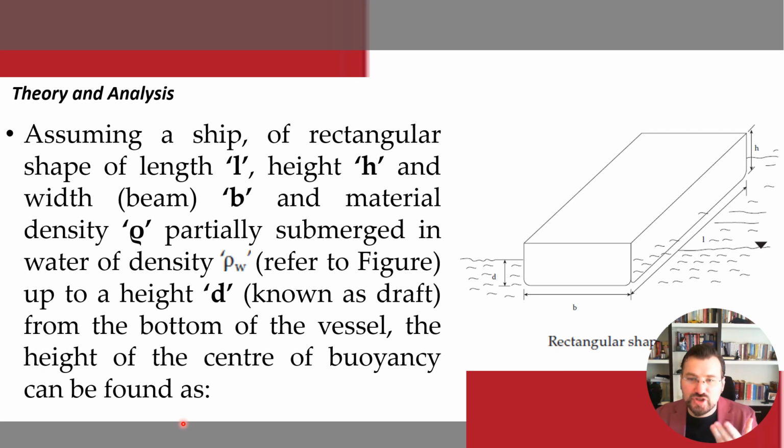So assume a ship of rectangular shape with length L, height H, and width, or beam, B, and material density rho, partially submerged in water of density rho_w up to a height d, known as the draft. From the bottom of the vessel, how can the height of the center of buoyancy be found?